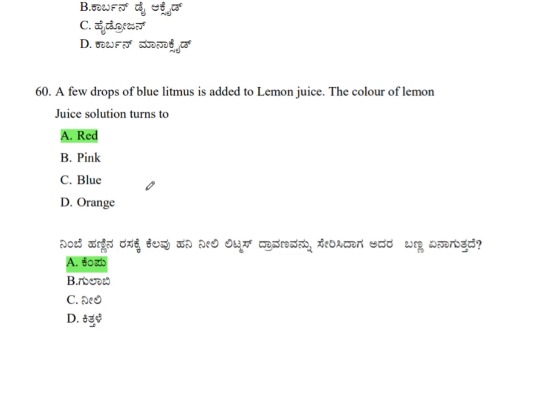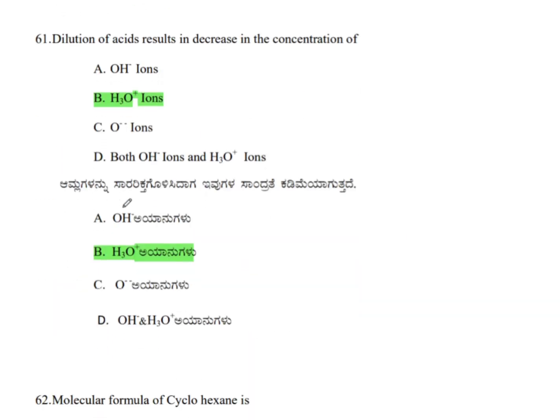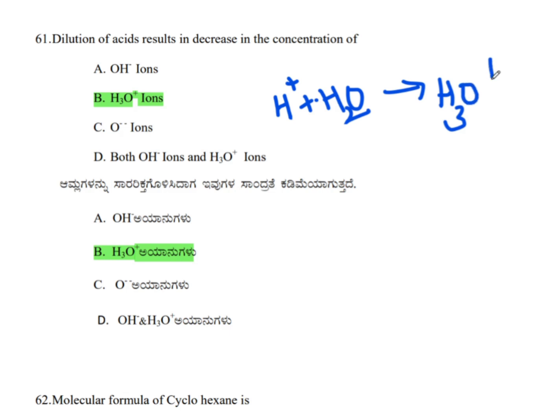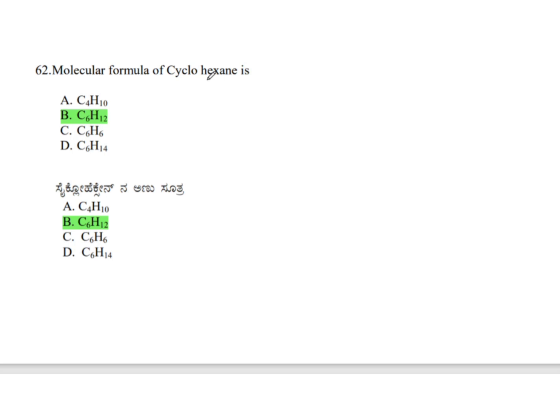Now, moving to question number 61. Dilution of acids results in decrease in the concentration of H plus ions, that is, H plus ion combines with water molecule to form hydronium ion. Therefore, the concentration of hydronium ion decreases when acid is diluted. With dilution, the hydronium ion concentration decreases.